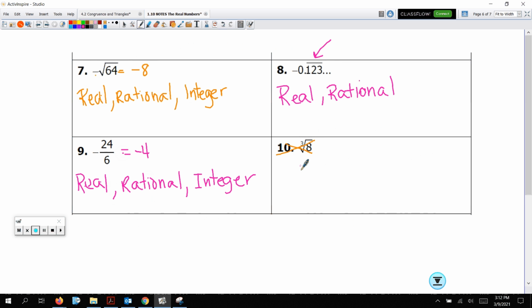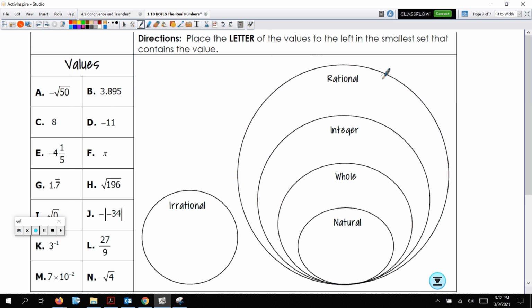We're not doing that. All right, so now below this part on your paper, you have this diagram here, okay? Each letter here represents one of these fabulous real numbers. We're going to place the letter in the smallest subset that contains the value, okay?